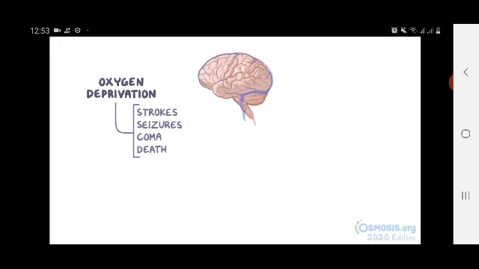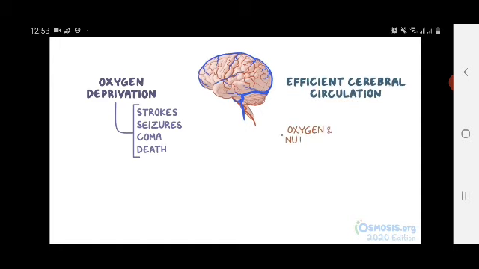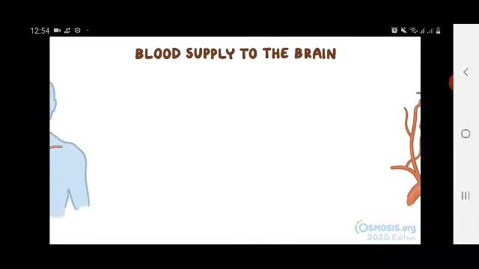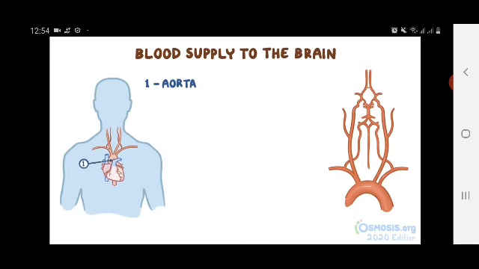As a result, the brain requires very efficient cerebral circulation to provide oxygen, nutrients, and removal of carbon dioxide and wastes. Now, like any other organ in the body, the blood supply to the brain originates from the aorta. Arising from the heart's left ventricle, it goes on to form the aortic arch.